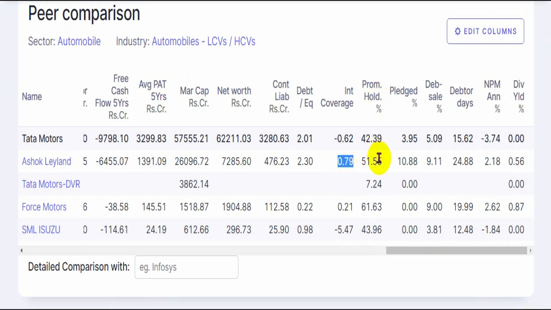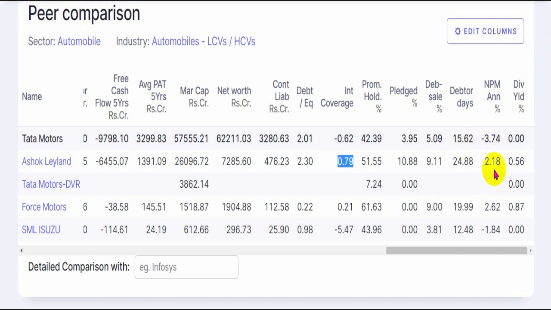Promoter holding is good for both the companies, above 40%, and both the companies have pledged shares, although it is not that significant, should not be above 20%. Debtors to sales ratio for both the companies is very nominal, a very good efficiency in terms of collecting payment from the customers quickly and not letting it balloon up. In terms of collection, how fast the company is collecting payment, 15 days for Tata Motors, which is very efficient, whereas Ashok Leyland is taking around 24 days to collect payment from the customers. Quite high compared to Tata Motors.